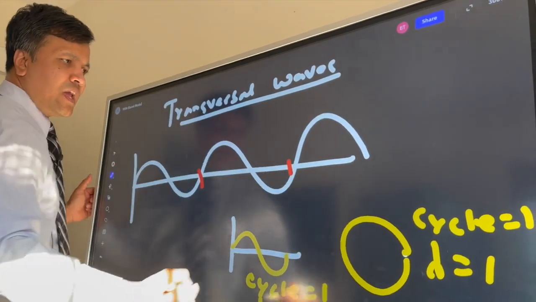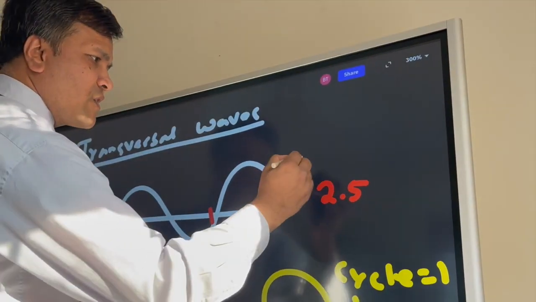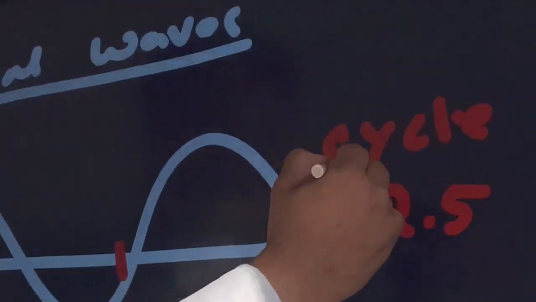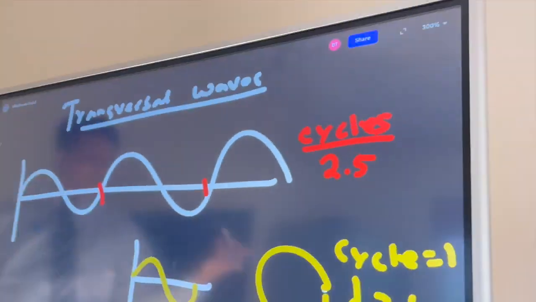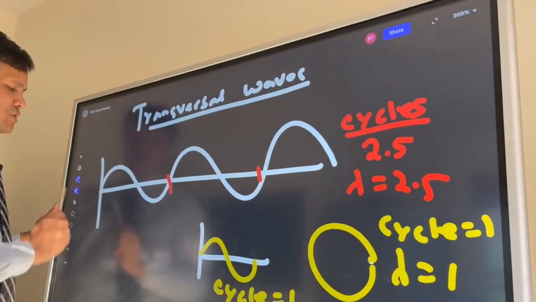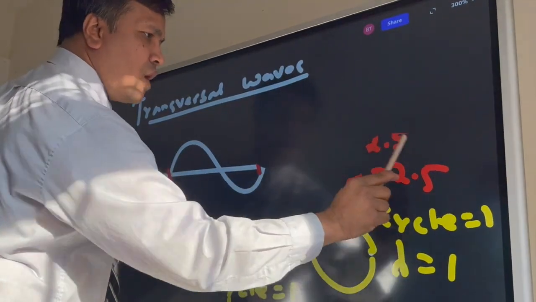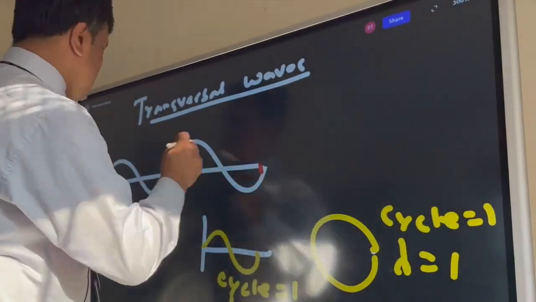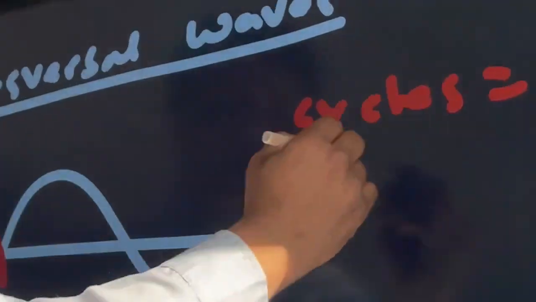All right, so with this understanding, you're going to now tell me how many cycles over here. 1, 2, 2.5. So 2.5. How many cycles over here? 2.5 cycles. Now, what is the wavelength? Wavelength is also 2.5. Now, if I remove this one, how many cycles now? Of course 2. And what is the wavelength? Of course 2.